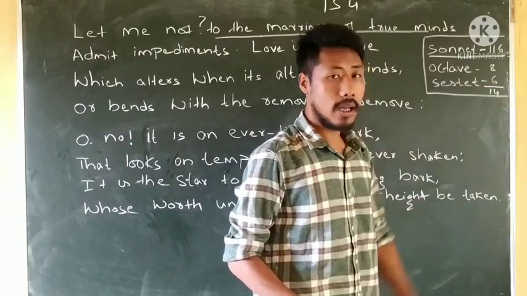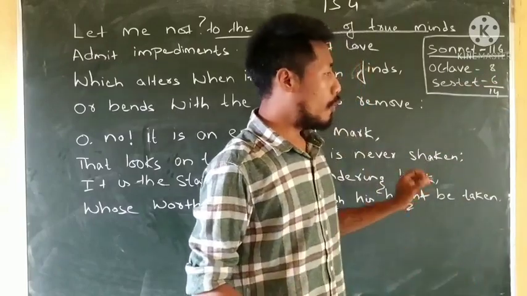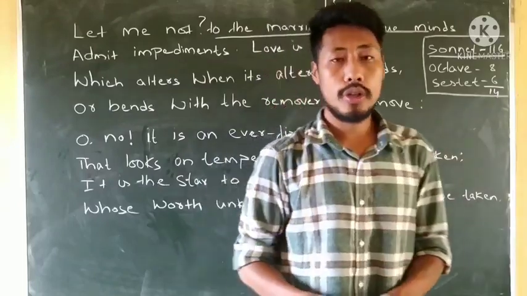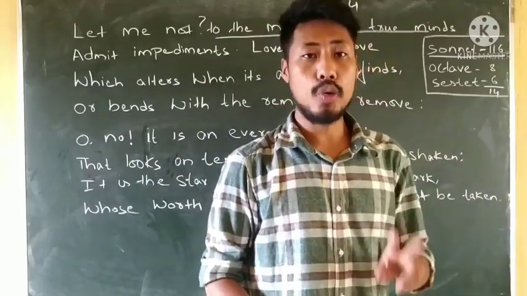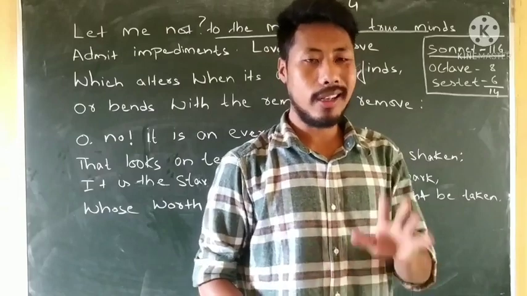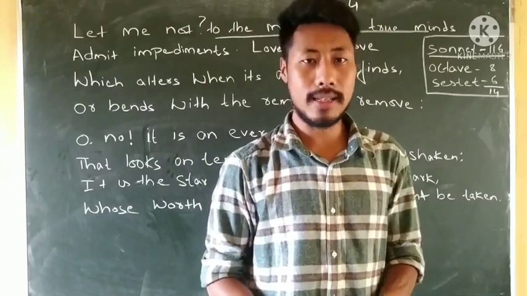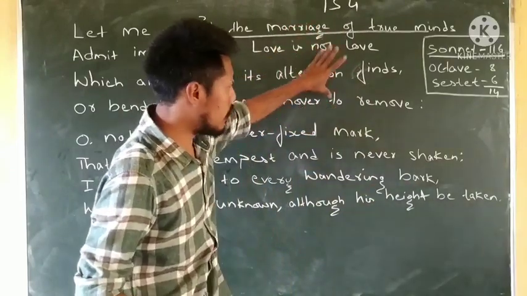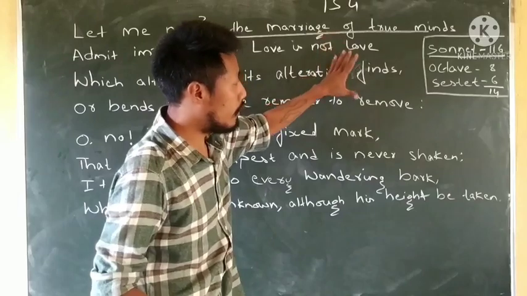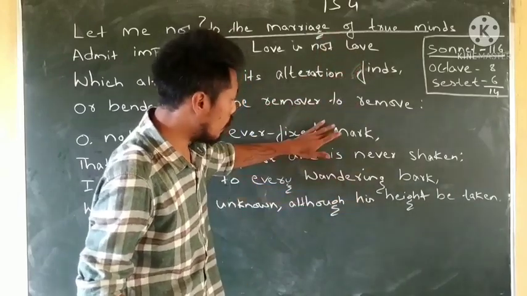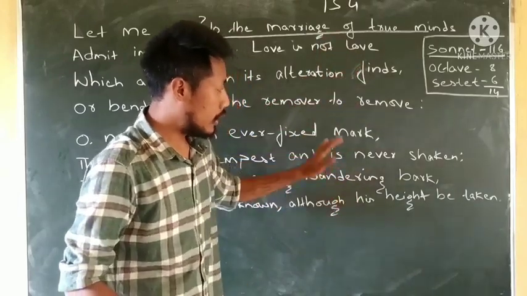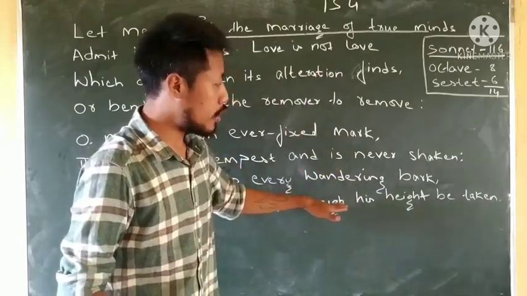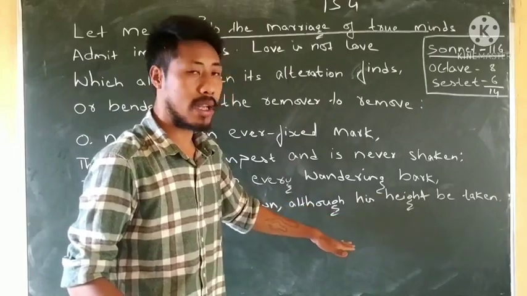A 14-line poem is known as a sonnet, and it is divided into an octave, that is 8 lines, and then a sestet, that is 6 lines. We will also find the poem divided into 3 quatrains and a couplet. In each quatrain, we will find 4 lines: first line, second line, third line, and fourth line make the first quatrain, the first stanza. In the second stanza, we will find 1, 2, 3, 4. This is the second quatrain. And in the next video, I will give you another 2 stanzas.